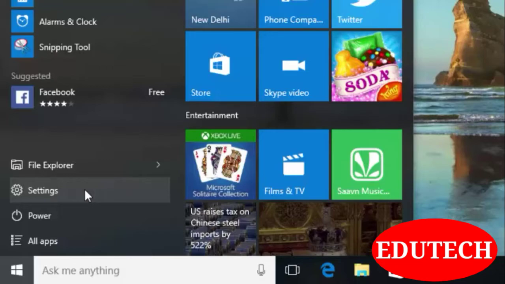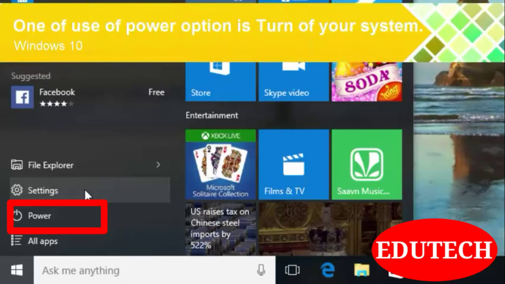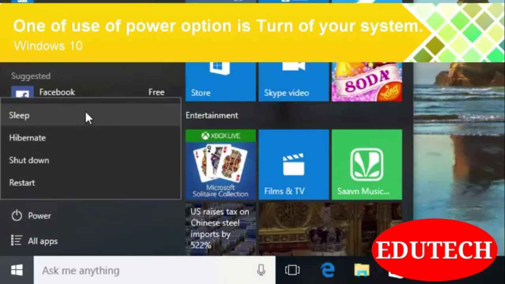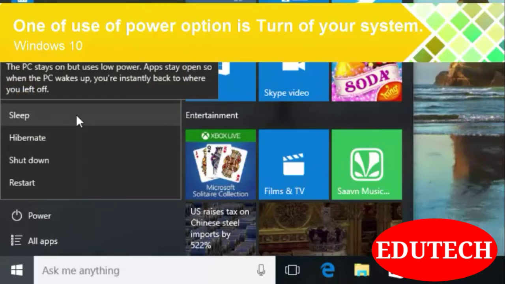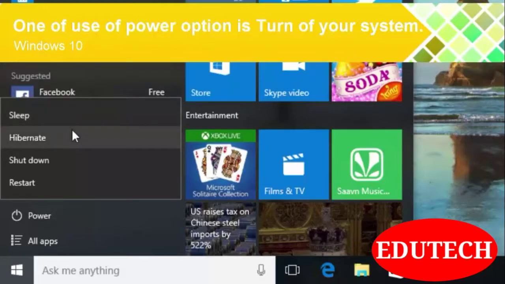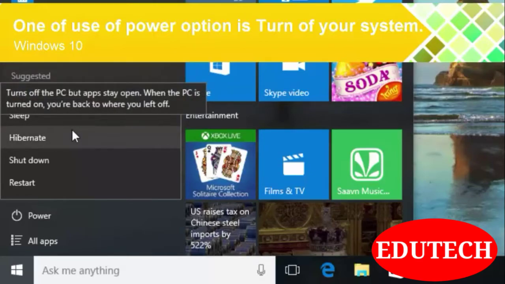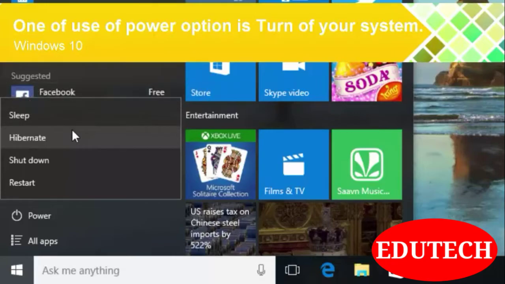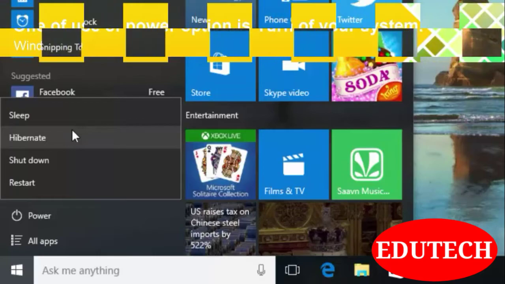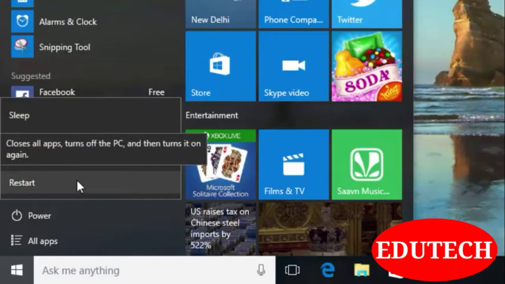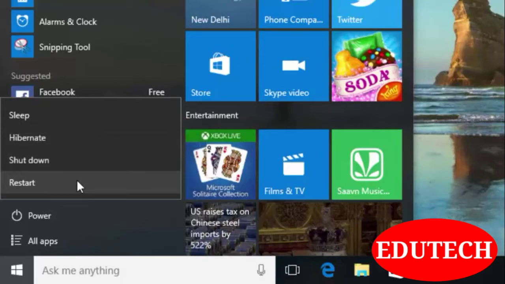Power option. Very important option. Consider you want to make your laptop sleep. For that, this option is needed. So click on the power option and you can see there are 4 options provided. First one is sleep. You can make your laptop or PC sleep. Second is the hibernate option. Hibernate is used when you want to persist the state of your system. And the shutdown option, you may know, is used to shut off your PC. And the last one is restart. Restart is used when you want to start over your system or give it a fresh start.